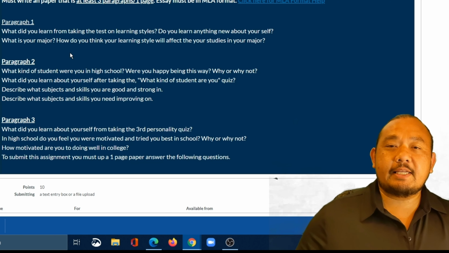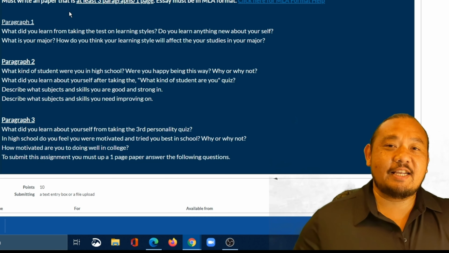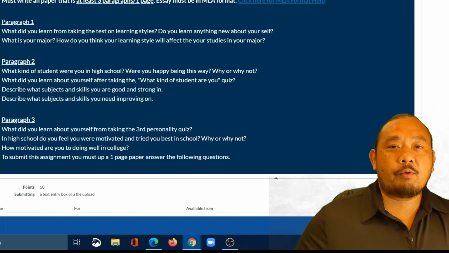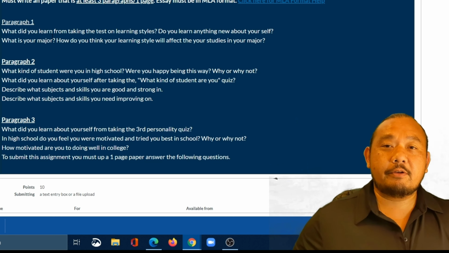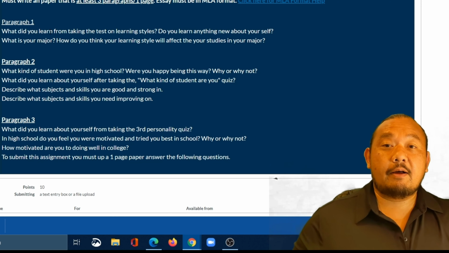In order to make it easier for you guys, and to provide you with more college survival skills, I've broken down the 1-page essay into 3 paragraphs, and I've outlined each paragraph for you. Now in writing for English or any writing that you'll have to do, even for history or humanities, it's easier when you have a long paper to do and you just break it down into sections. In this example, I'm breaking it down paragraph by paragraph.